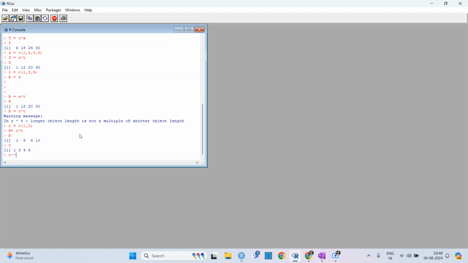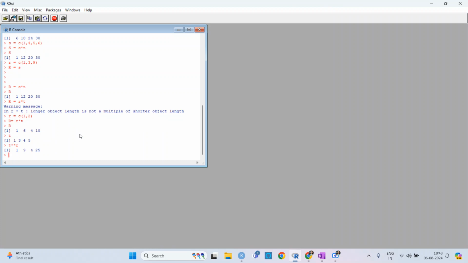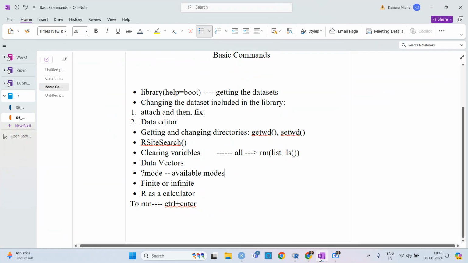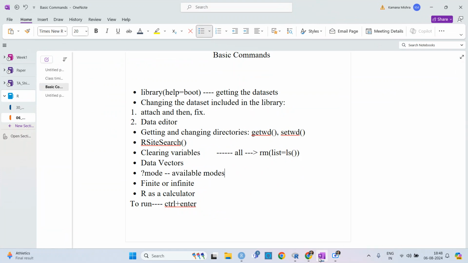Okay, if I do it like this, t to the power r, then it will work like this: you have t values and then you have r values. So firstly it will be 1 to the power 1, and then 3 to the power 2, and then 4 to the power 1, and then 5 to the power 2. So these are some operations you need to take care of when you are working with data vectors. Okay. So these are these data vectors.